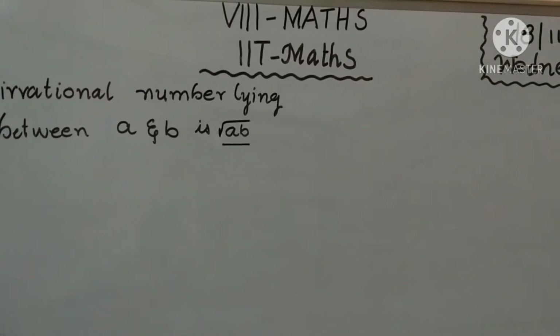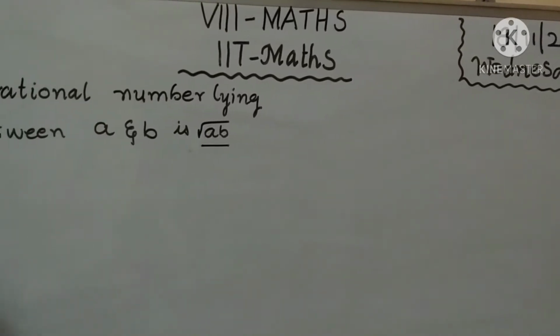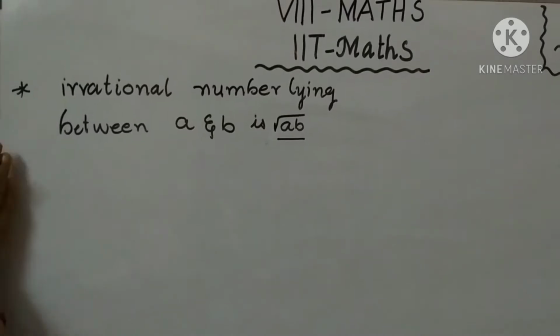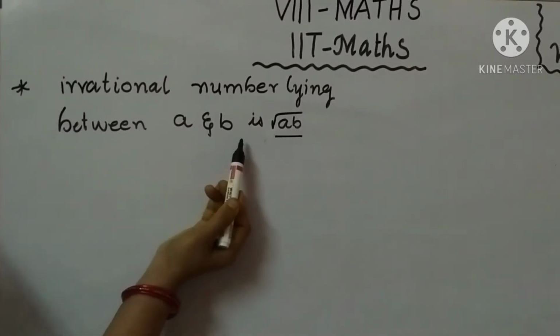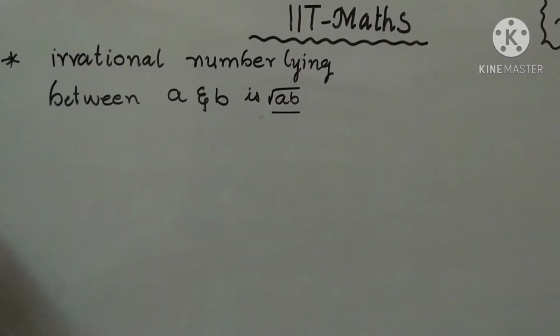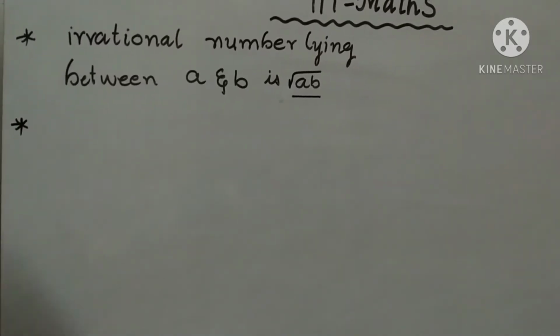In the previous class, the rational number lying between A and B was (A plus B) by 2. That is the rational numbers formula. In this case, the irrational number lying between A and B is root AB. That formula is root AB. So next one is also an important point.